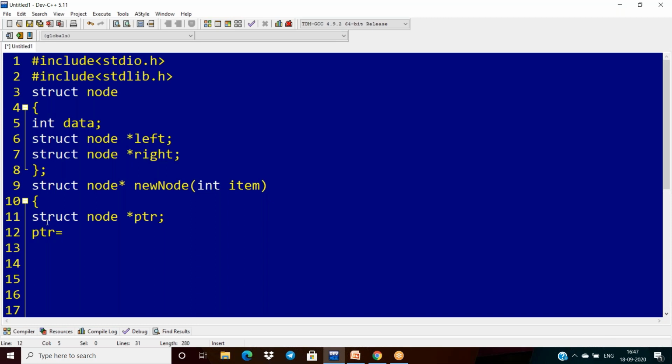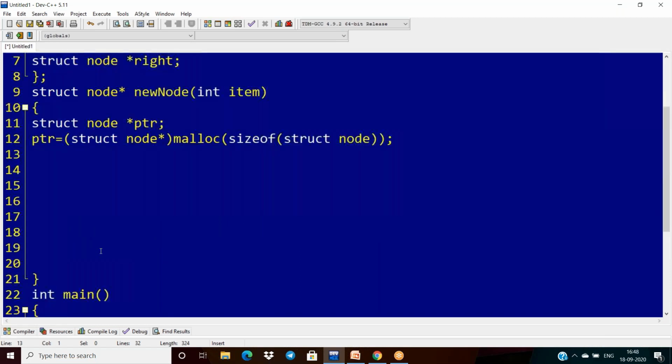To allocate the memory, we use struct node pointer, and the function is malloc. malloc needs the size, so I'm giving sizeof struct node. This is how we are allocating.